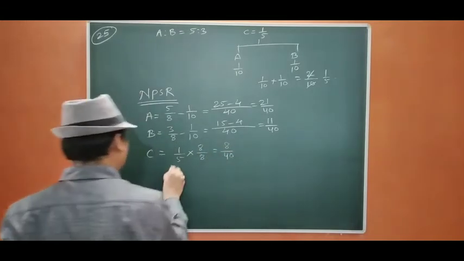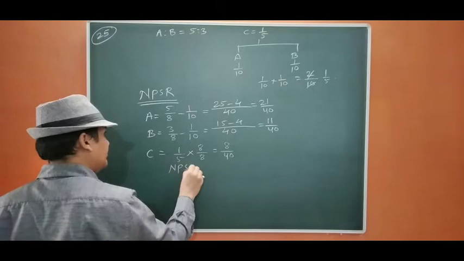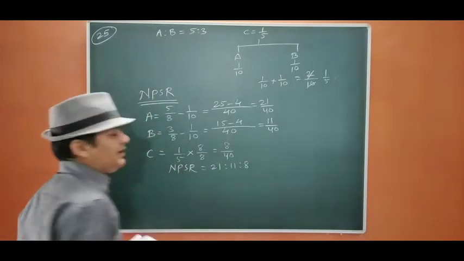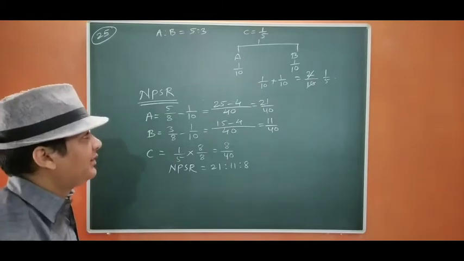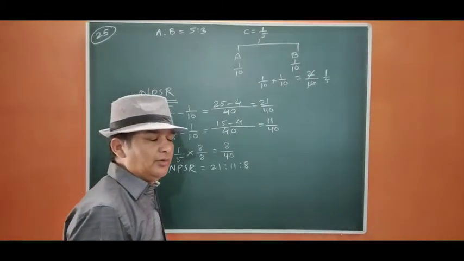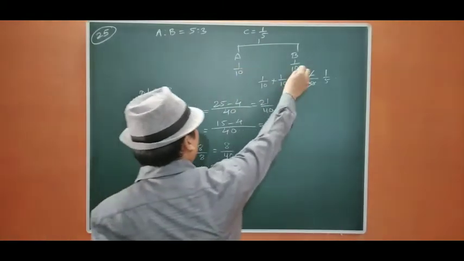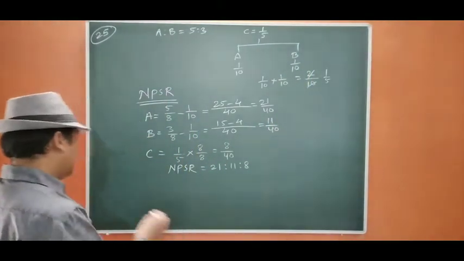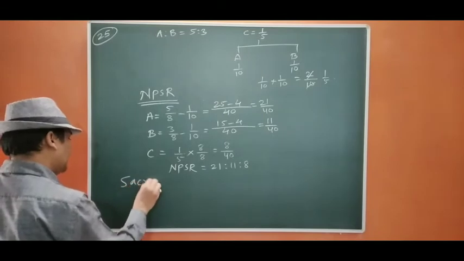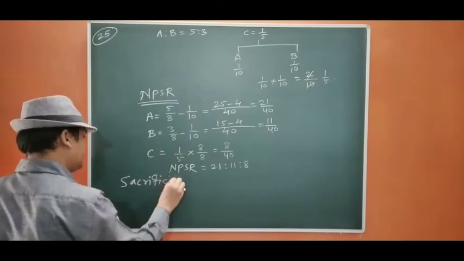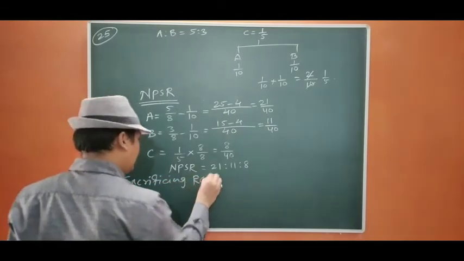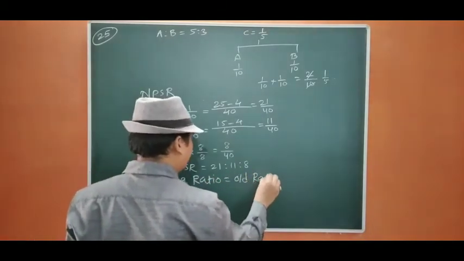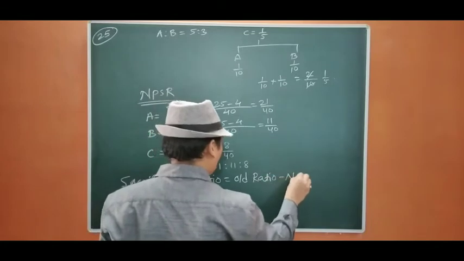So new PSR is 21:11:8. As there is no need to calculate the sacrificing ratio because it is given equal, but still I am going to find out the sacrificing ratio for you. So sacrificing ratio equals old ratio minus new ratio.